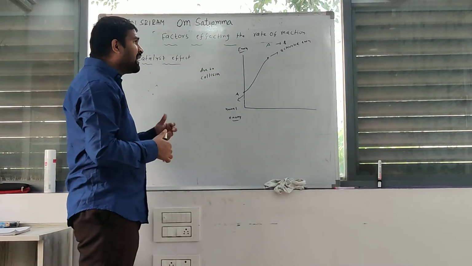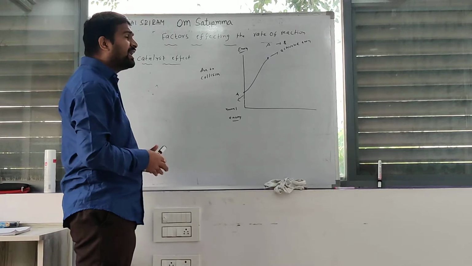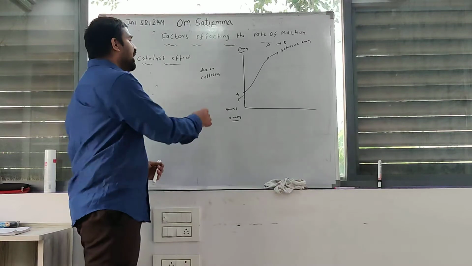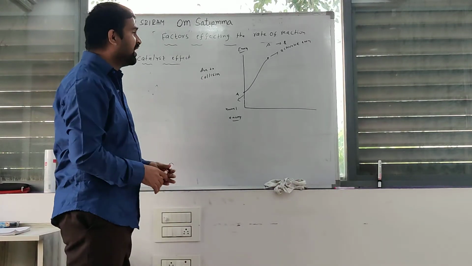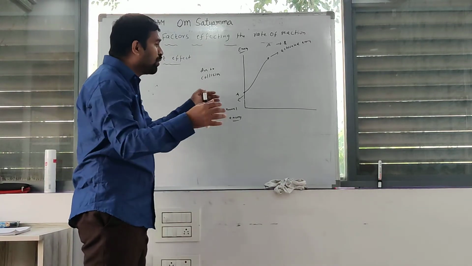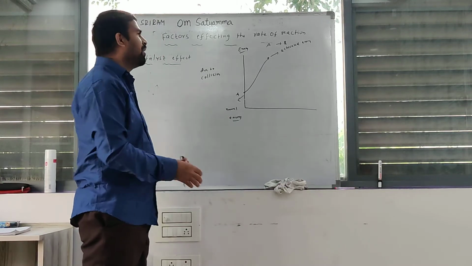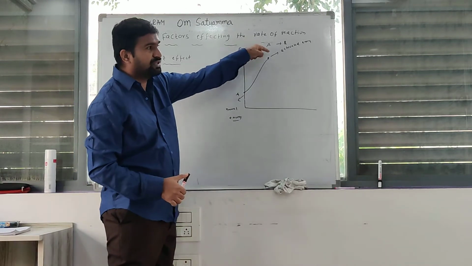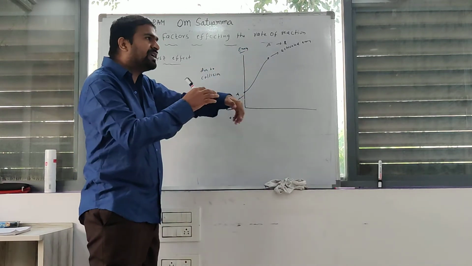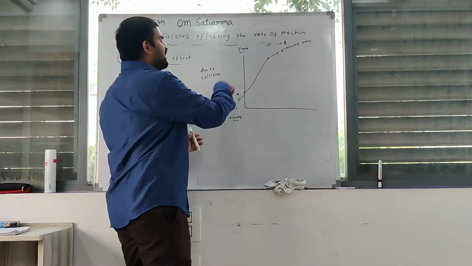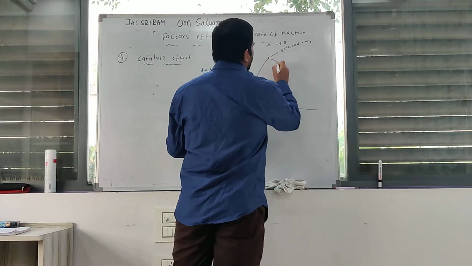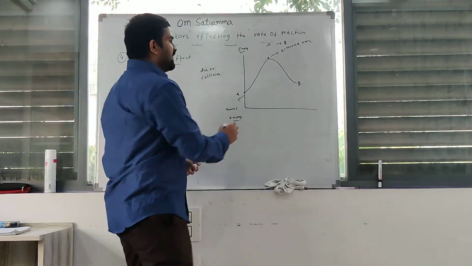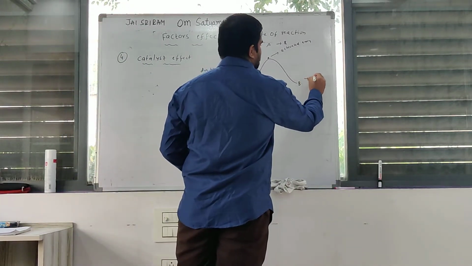How does the reactant molecule go from normal energy to activated energy? Due to collisions. If reactant molecules collide with each other, a certain amount of energy is released. If that amount of energy is equal to or greater than the activation energy, that reactant molecule is converted to product. This is the activated energy. This is the products. Clear?